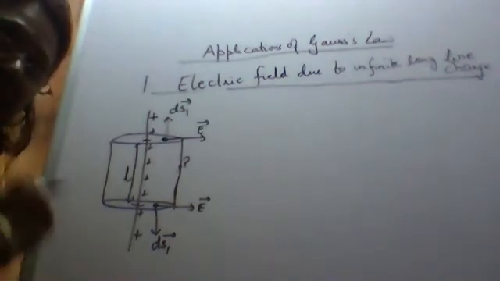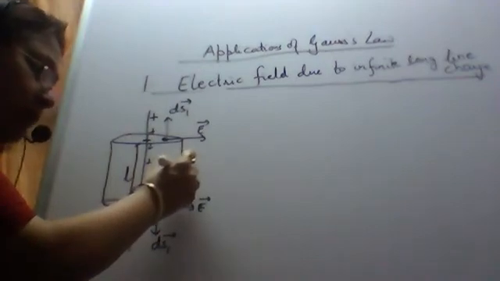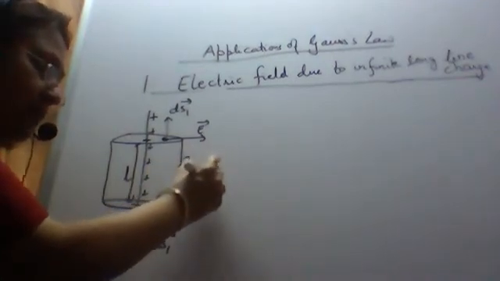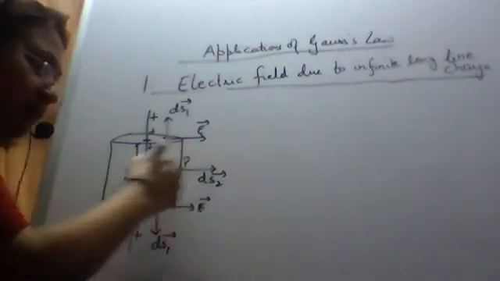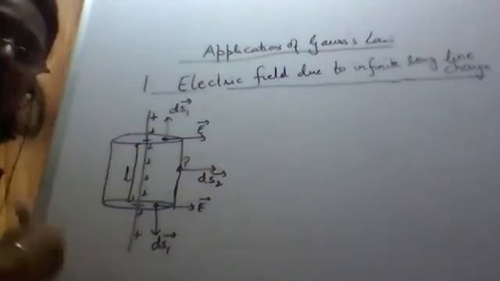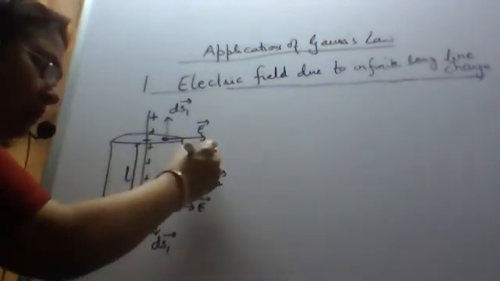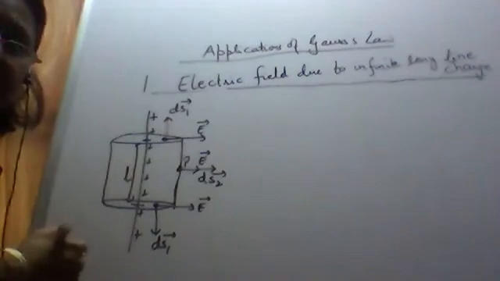We consider one small surface area on the cylindrical part also, at this point P. Let the area of this small part be ds2, and ds2 is normal to the surface. Here we have drawn the direction. Electric field due to the positive charge points away.